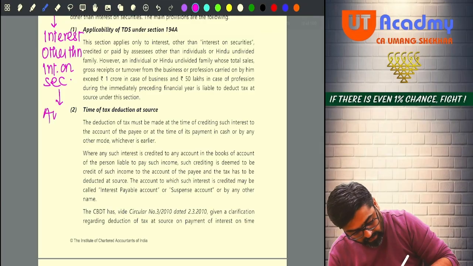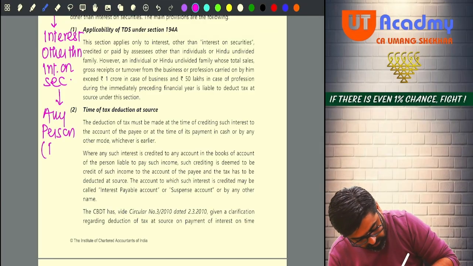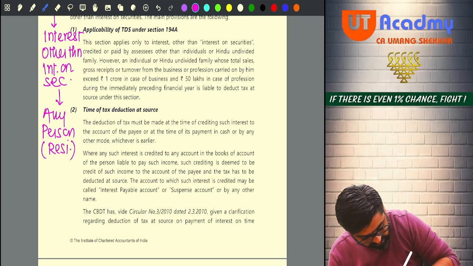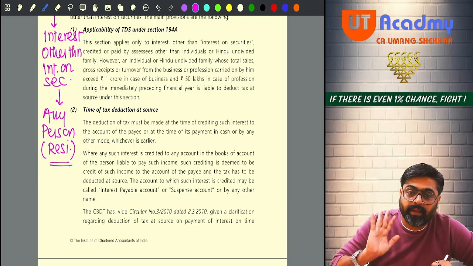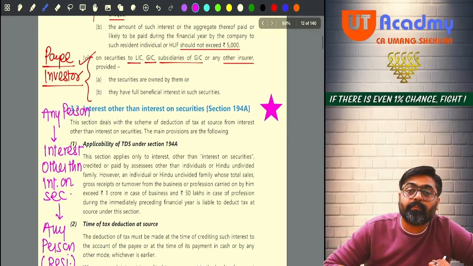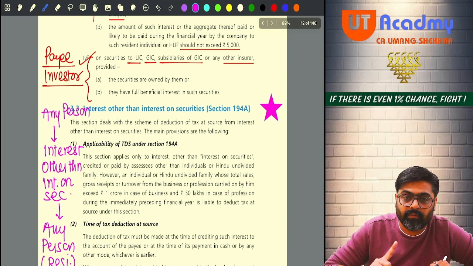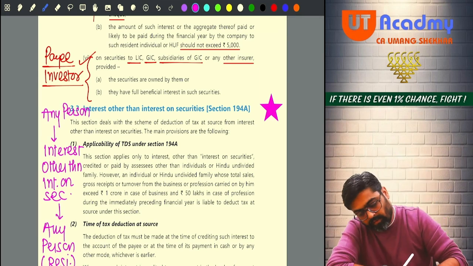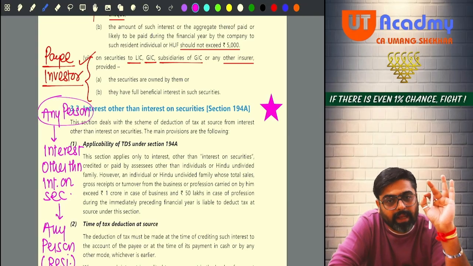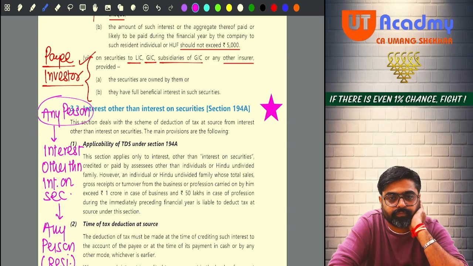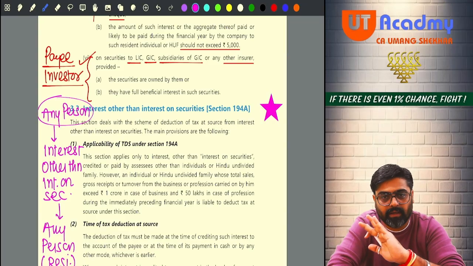To any person, but that person who is receiving must be a resident. It is very important. The payee must be a resident payee. Only then the provisions of 194A will be applicable. Done, sir? But wait. Now there is one exception in the payer also.